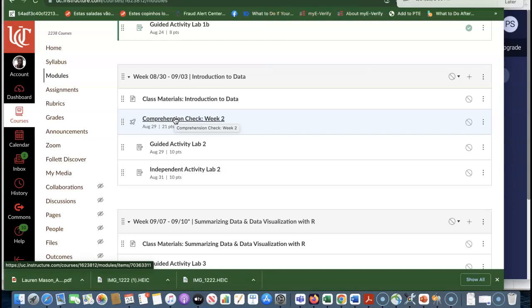You can miss 2 with no penalty, okay? But I'm not able to allow you to do the comprehension check after the assigned date, okay? Everything else, if you need extra time, just let me know. And even for the comprehension check, if something is going on in your life that is making it particularly complicated, just send me an email so that we can arrange something special for you.